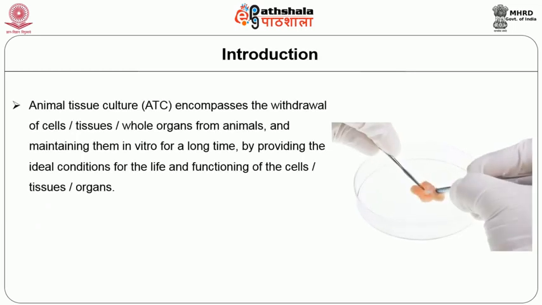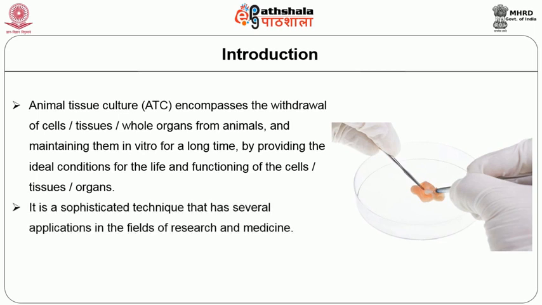Animal tissue culture or ATC encompasses the withdrawal of cells or tissues or whole organs from animals and maintaining them in vitro for a long time by providing the ideal conditions for the life and functioning of the cells or tissues or organs, as the case may be. It is a sophisticated technique that has several applications in the fields of research and medicine.